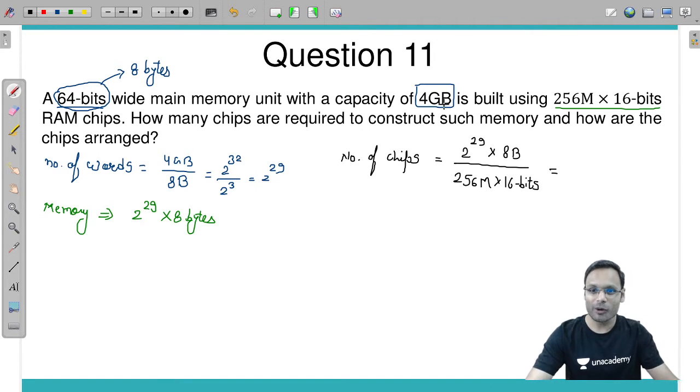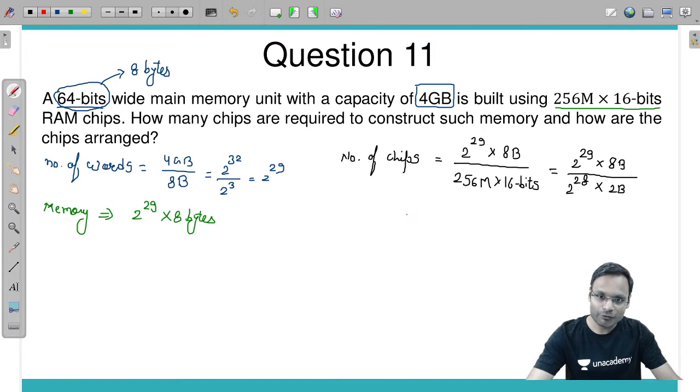Let's make the formats compatible. So if it is 2 power 29 cross 8 bytes, I will convert this one chip capacity also into the same format. 256 is 2 power 8. M is 2 power 20. So this becomes 2 power 28 cross 16 bits, means 2 bytes. Right? So now the address separately, you divide.